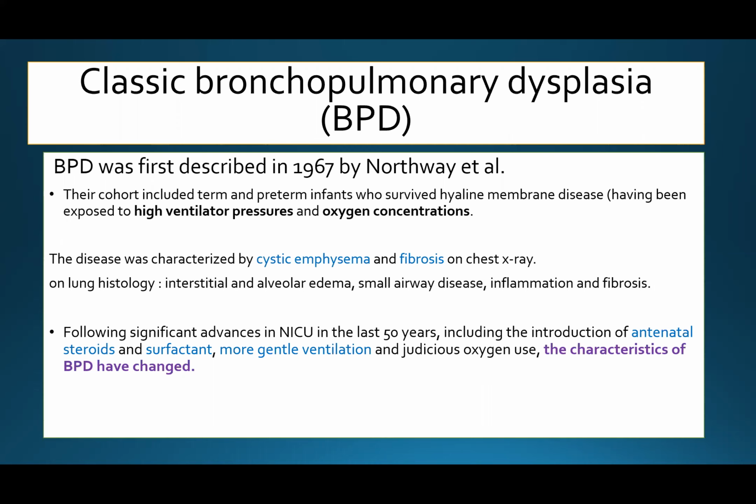Following the significant advances in NICU in the last 50 years, including the introduction of antenatal steroids, surfactant, more gentle ventilation, and judicious use of oxygen, the characteristics of classic bronchopulmonary dysplasia have changed to the new form of bronchopulmonary dysplasia.